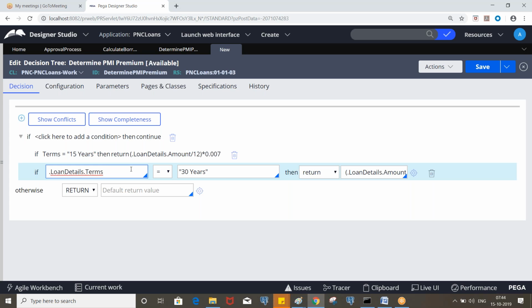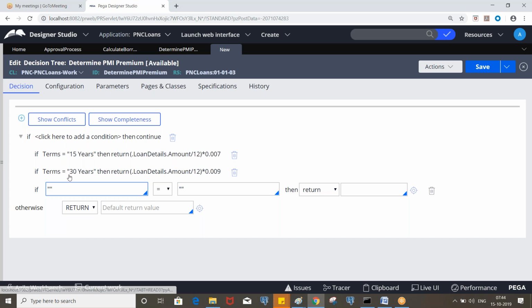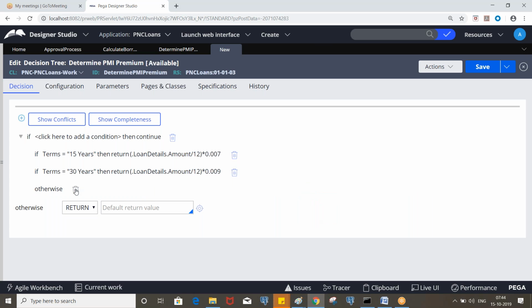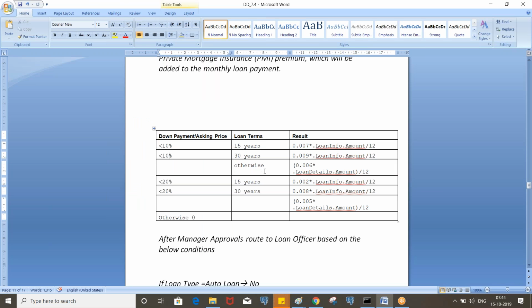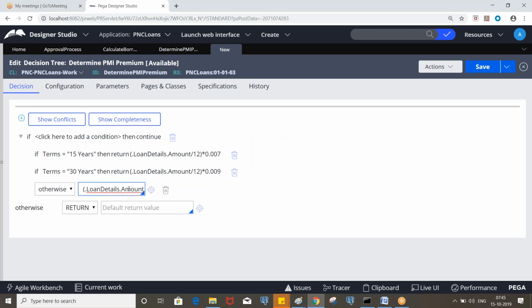So it is less than 10%, but not 15 years and 30 years. That means for all the terms other than 15 and 30, it will go otherwise, and it will return something like 0.006.